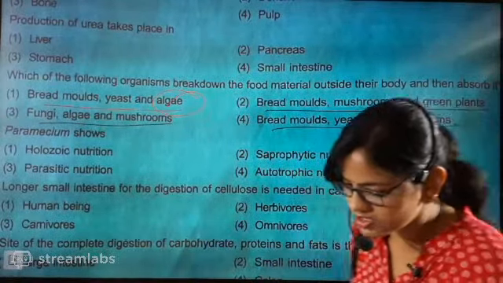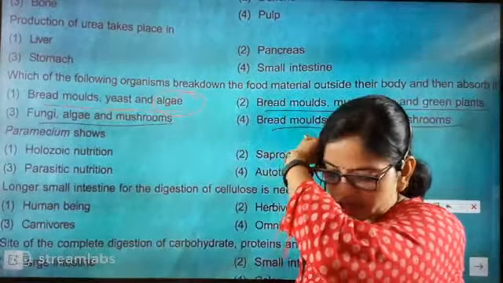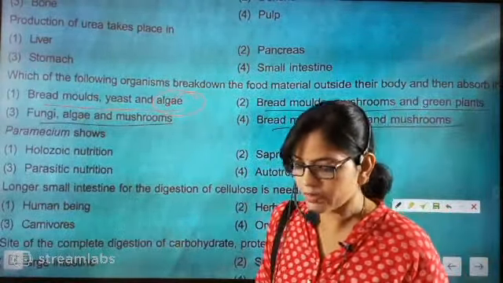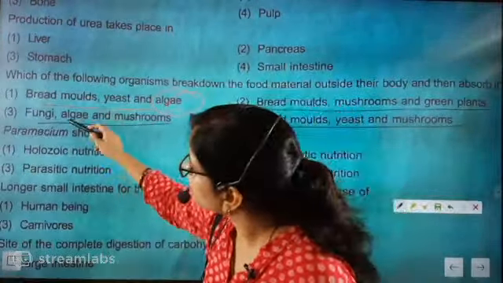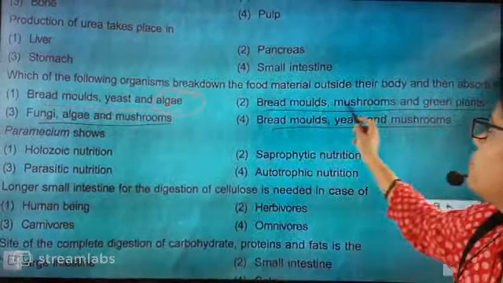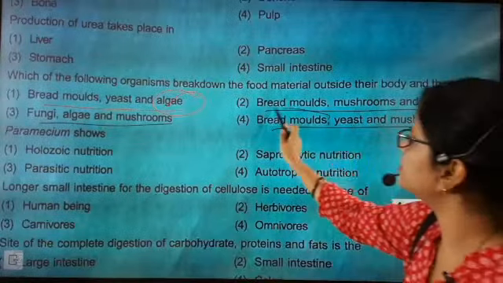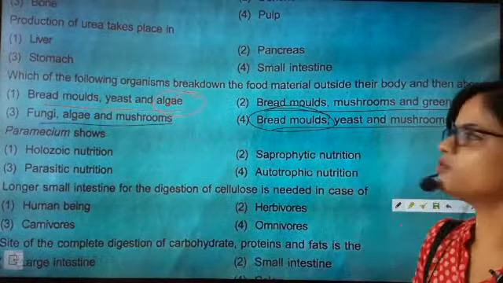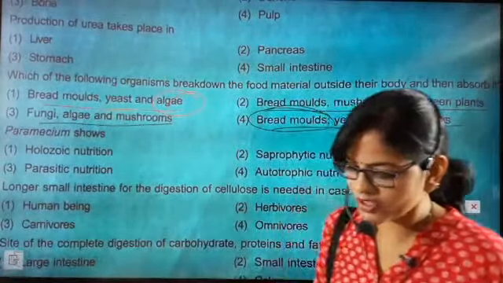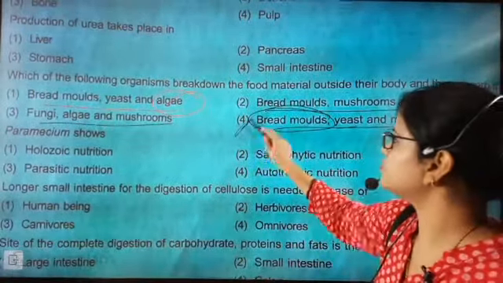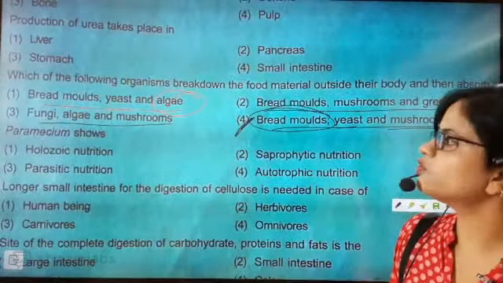Now tell me, beta, which one is the correct answer? Rahul, Mohan, tell me. Fungi, algae, mushroom, or bread mold, yeast, algae, bread mold, mushroom and green plant, bread mold, yeast and mushroom. Definitely bread mold, yeast and mushroom are types of saprotrophic nutrition. So the correct option here will be the fourth option. They are a type of saprophytic or saprotrophic mode of nutrition.